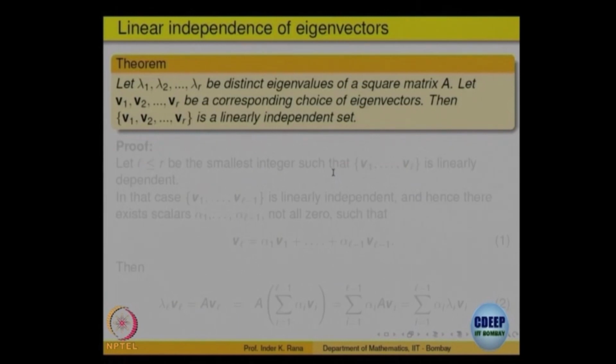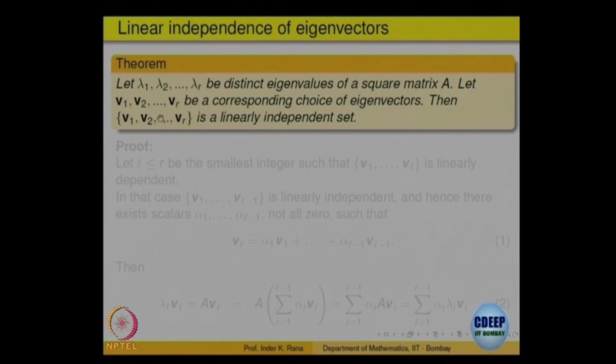First of all, there is an observation. Supposing you have λ1, λ2, ..., λr, which are distinct eigenvalues of a square matrix. All the eigenvalues may not be distinct, since they are the roots of the characteristic polynomial, and roots can repeat. So, let us assume that out of the n, λ1, λ2, ..., λr are distinct eigenvalues of the given matrix, and v1, v2, ..., vr are the corresponding eigenvectors.